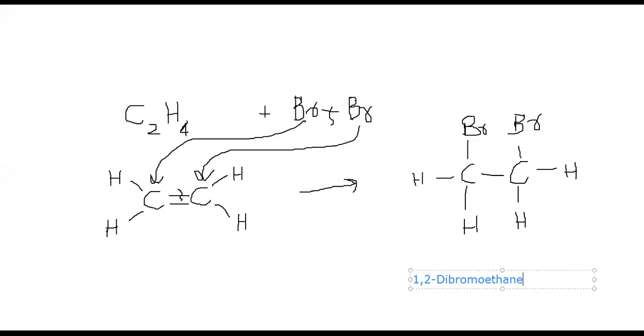सर 1 और 2 दोनों क्यों लिखे हैं? Very good question, Shazib. One पहले bromine के लिए लिखा है because there is one bromine on the first carbon atom, and we have written 2 because there is another bromine on another carbon atom. So if there were 3 bromine, we would have written 3 numbers. If there were 10 bromine in the structure, we would have written 10 numbers. As many functional groups as there are in the structure, as many numbers are written in the name. Because bromine here is the functional group.